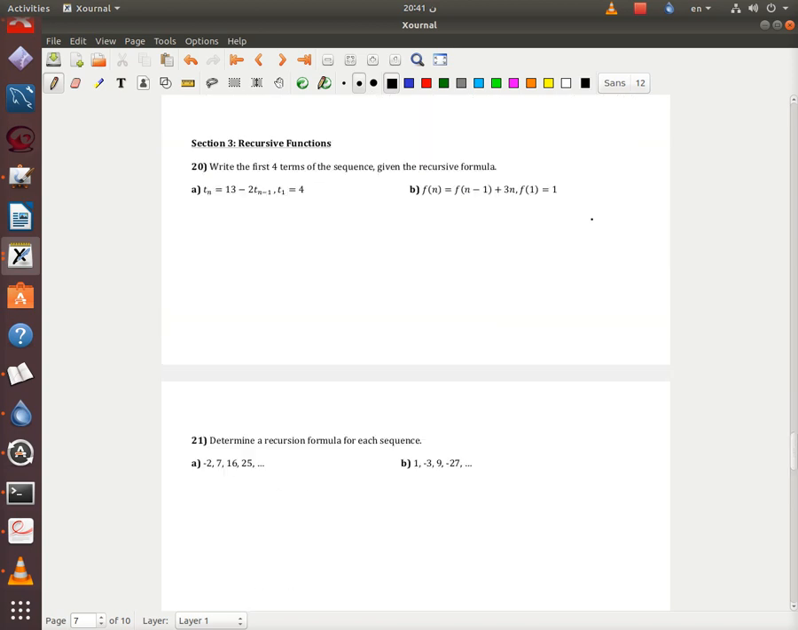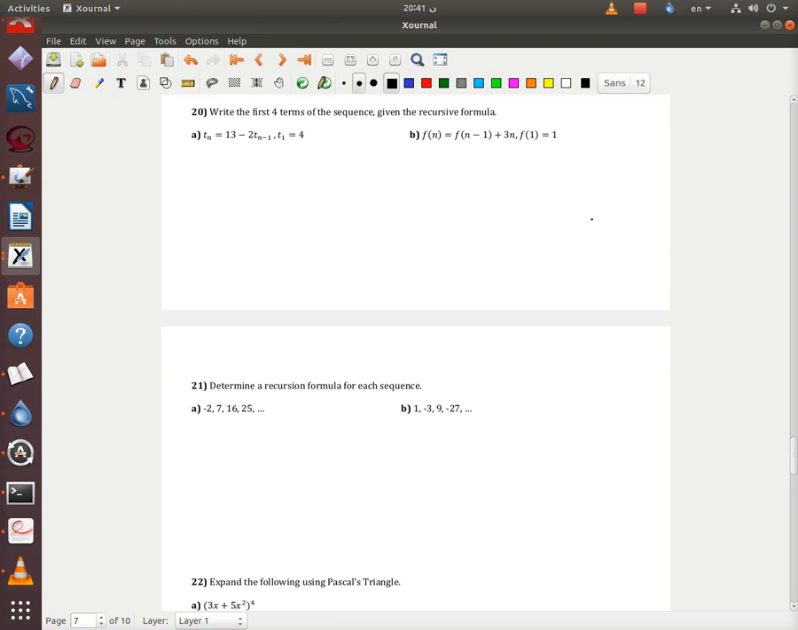Okay, recursive functions. How about I do b? A looks more complicated. Okay, I'm gonna do A. Okay. So T1 is 4. T2 is what? Just plug it in the formula.